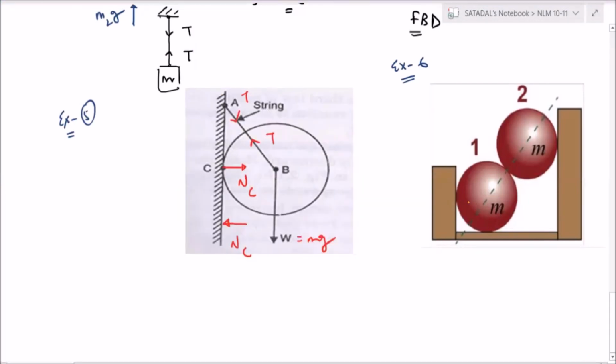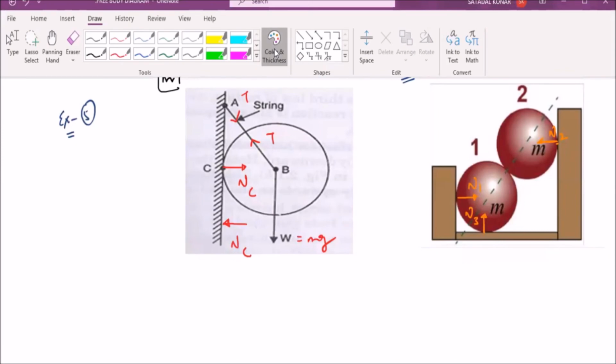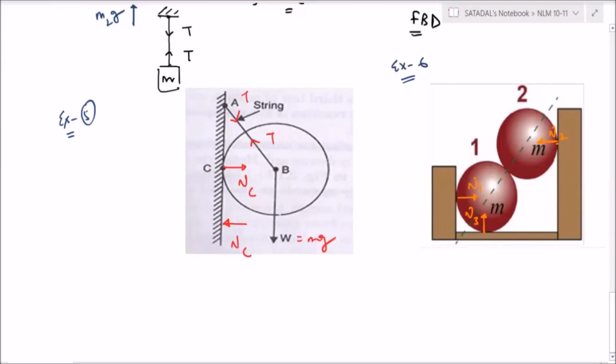So here let us do one by one. Let us say this is N1 in this direction, let us say this is N2, correct? This ground will also offer, let us say this is N3, correct? What are the other forces? Chalo ji, check. This is also a surface in contact.